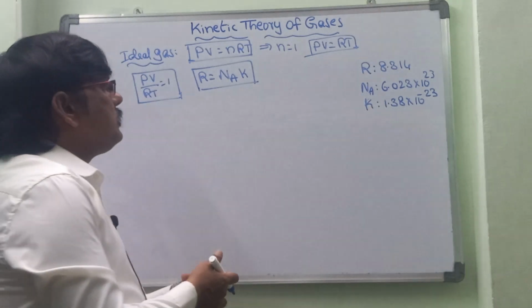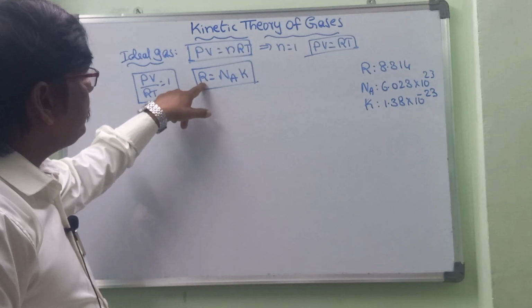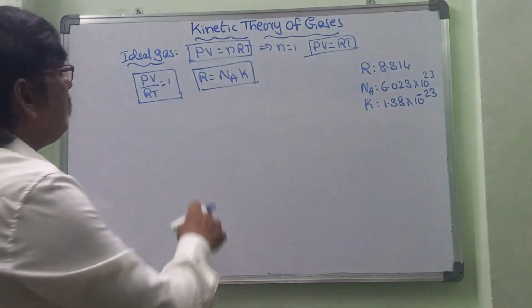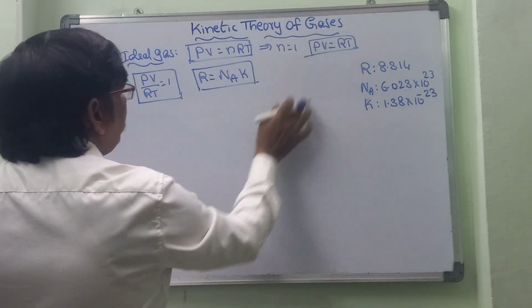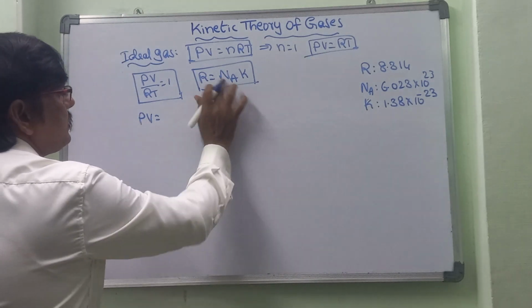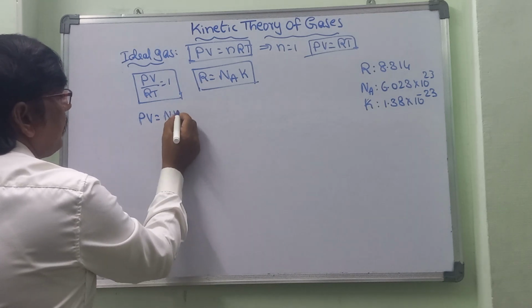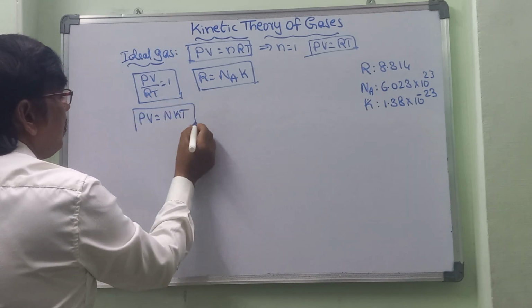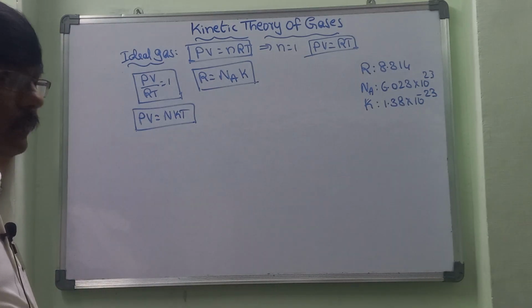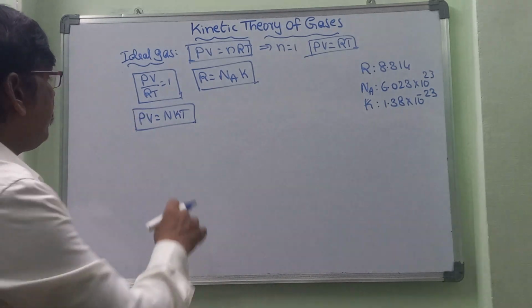Now here is this expression, R is equal to N_A k. You have to keep it in mind. It is a very popular one. Now in PV is equal to nRT, instead of R, let us take N_A k. This is another popular formula: PV is equal to NkT. So PV is equal to NkT.